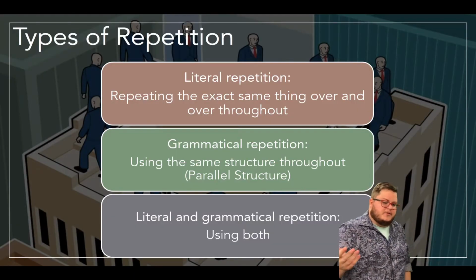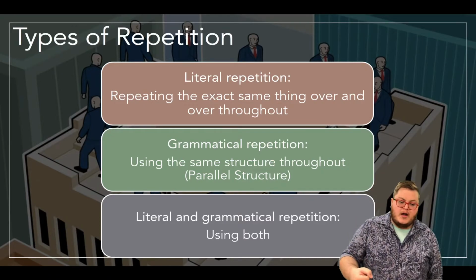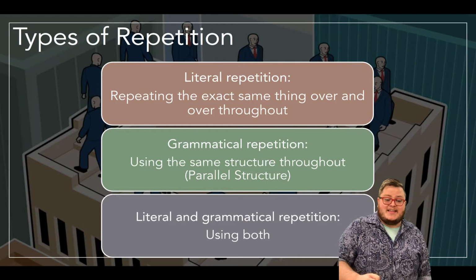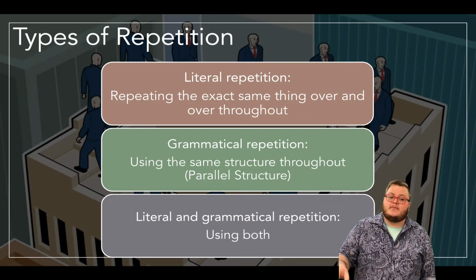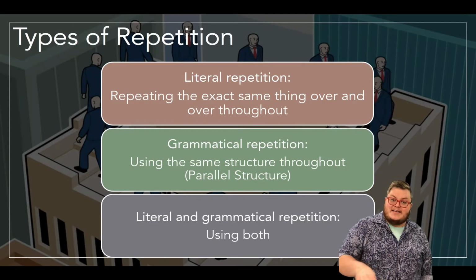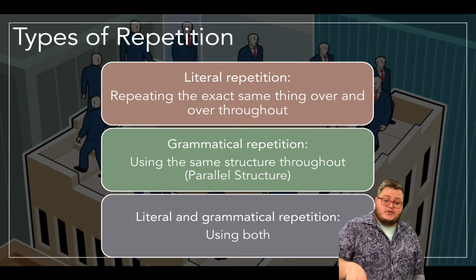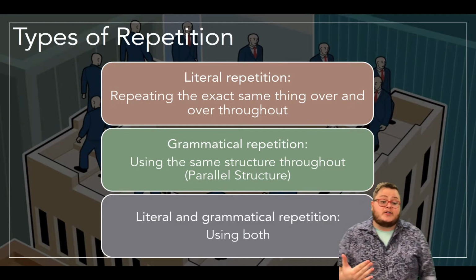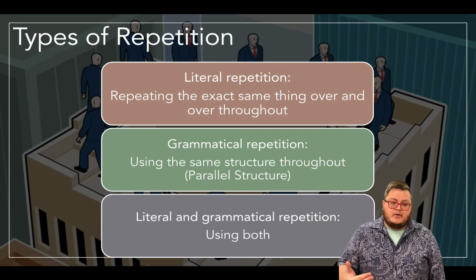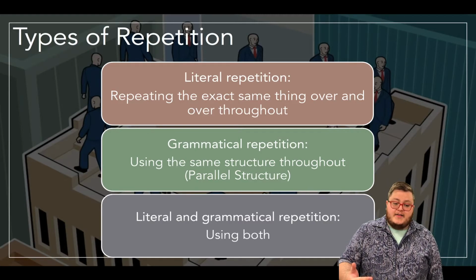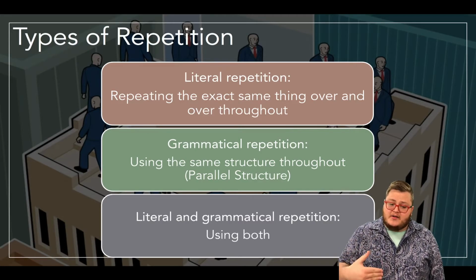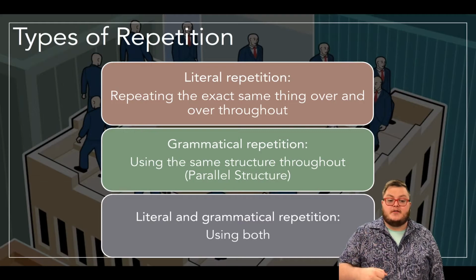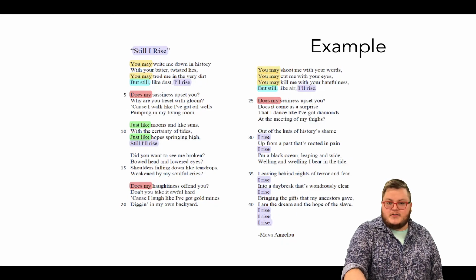There are multiple types. We have literal repetition, which is repeating the same exact thing over and over throughout. That's usually the most common and easiest way to see it. There is grammatical repetition, which is using the same structure throughout, which we call parallel structure or parallel construction. And then there's also literal and grammatical repetition, which is using both. But let's look at an example.